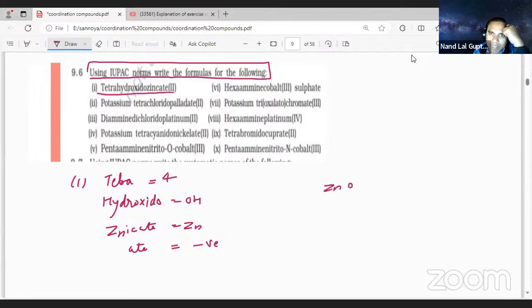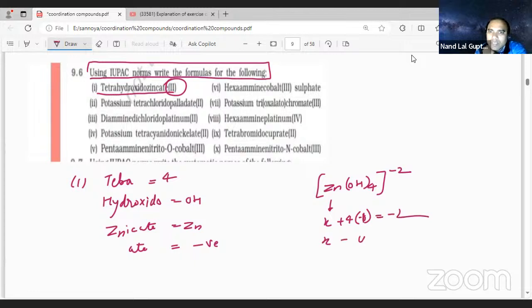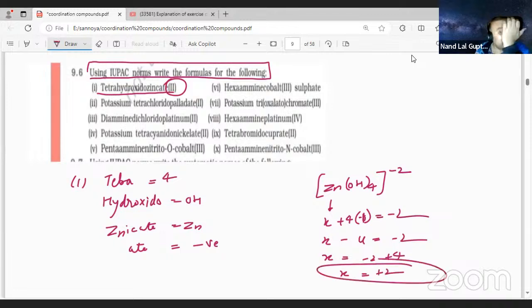Zn(OH) 4 times. It should be the negative one. So how much negative charge can we put, student? If you are putting -2, you can calculate back. X plus 4 in bracket -1 equal to -2. So X minus 4 equals -2, X is equal to -2 plus 4, X is equal to +2. So here, dear student, this is the absolutely correct answer. [Zn(OH)4] 2 minus.